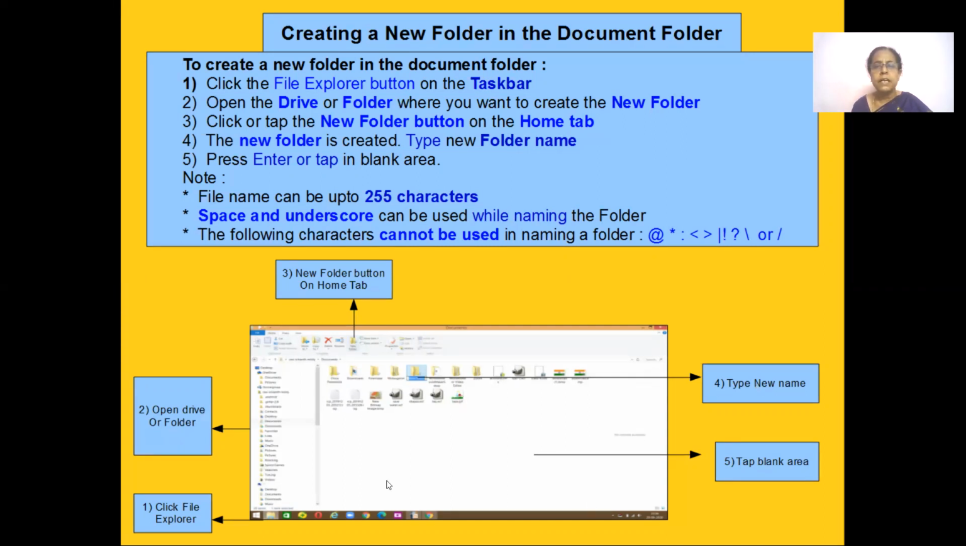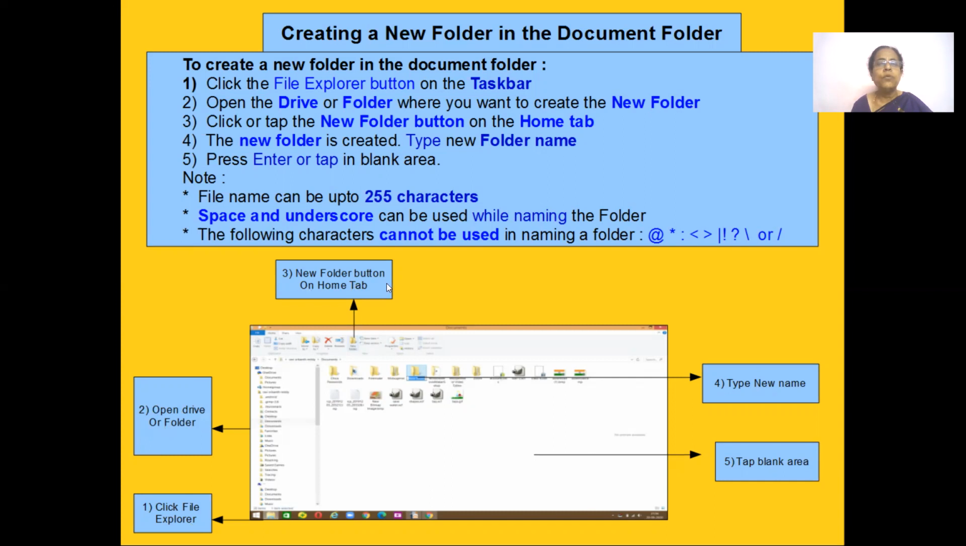This blank space contains all the files and folders that are there in the Documents. So what you did: first click on the File Explorer, then you open the drive or the folder, that is, where you want to create the folder, your Documents or whatever it is, or any folder you can open.